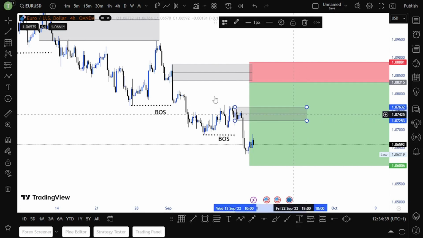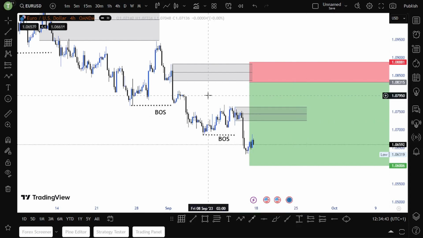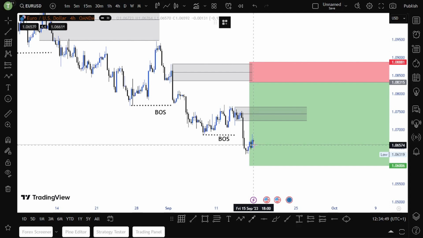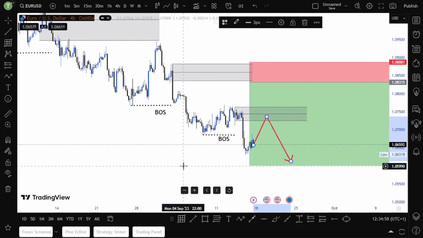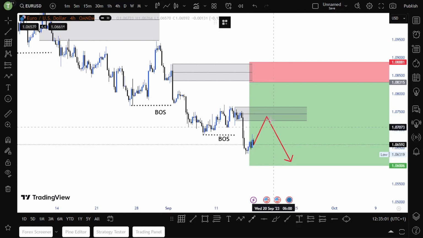Okay, let me just do like this. Price might just go up and then tap into this supply zone and then it can sell. So that is where I'll be looking to enter sales on H1. I will see a change of character on M15 or M30, then I'll enter after a pullback. That is how I plan to enter on EURUSD.